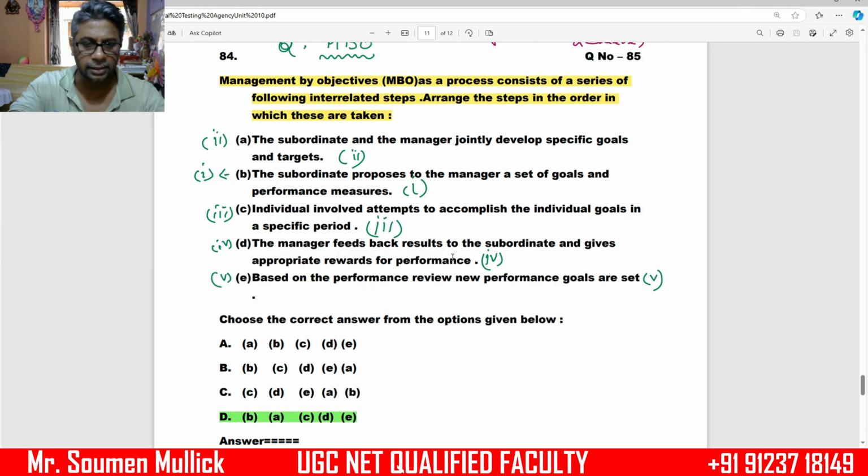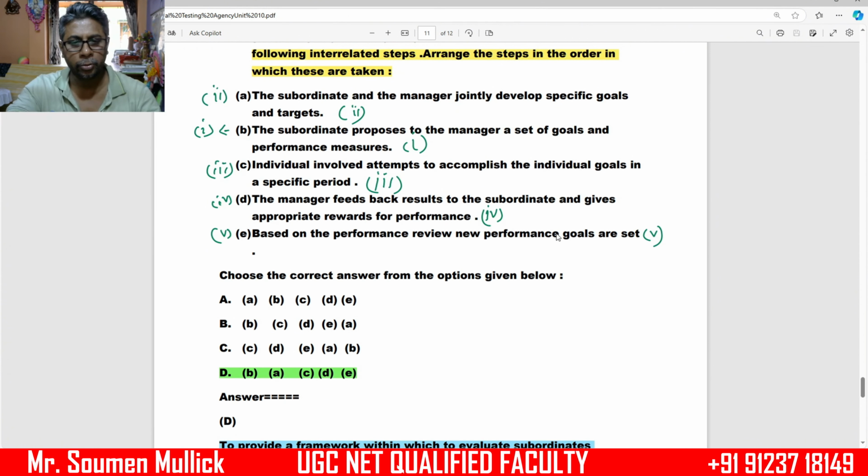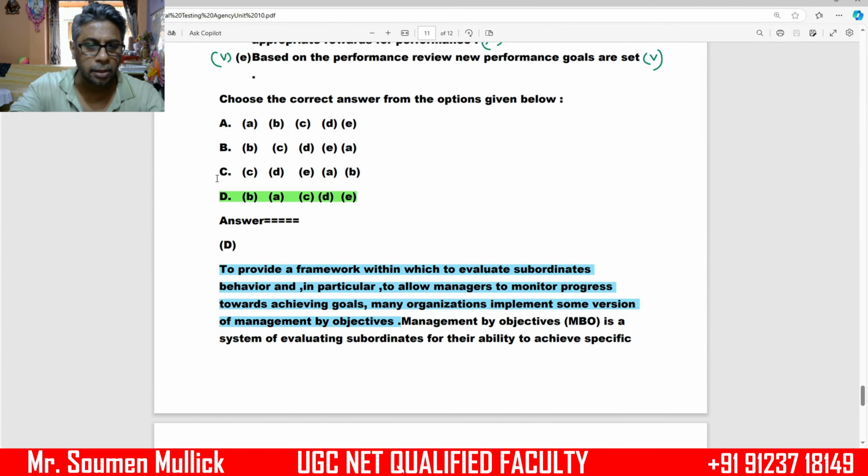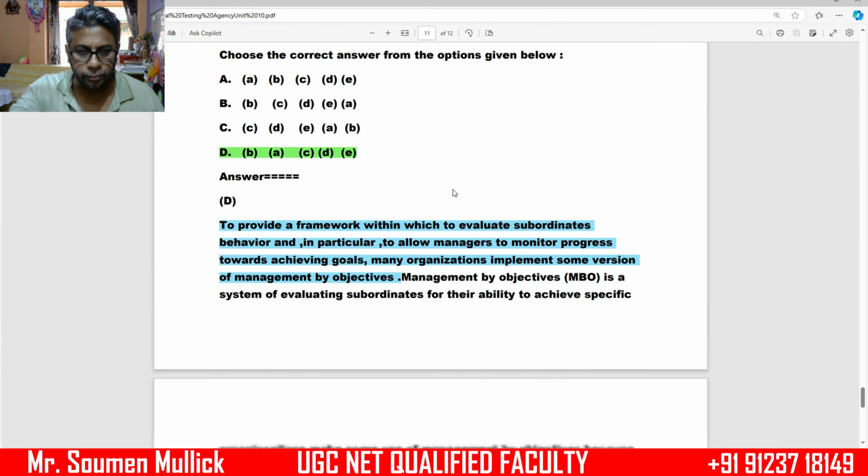Number 3, the individual attempts to accomplish the individual goal in a specific period. Number 4, the manager gives feedback on the result to the subordinate and gives appropriate reward for the performance. And finally, based on the performance review, new performance goals are set. So option D is the correct one.